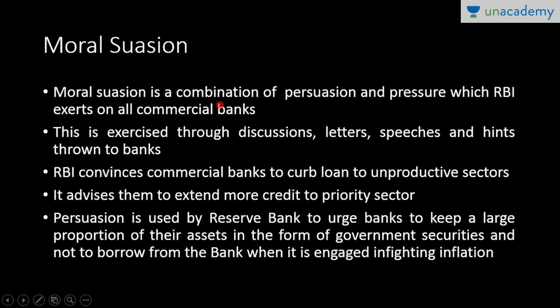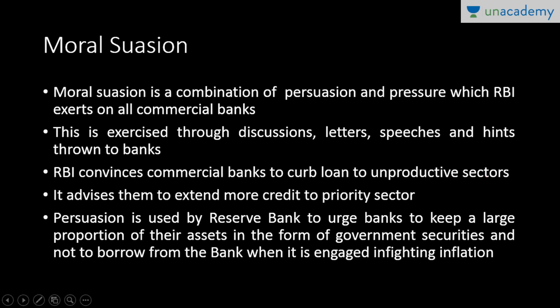Now next, qualitative instrument is known as moral suasion. Moral suasion is basically a combination of persuasion and pressure which RBI exerts on all commercial banks. Now how do they do it? This is exercised through discussions, letters, speeches, meetings, seminars, and various hints thrown to banks. RBI convinces commercial banks to curb loans to unproductive sectors.